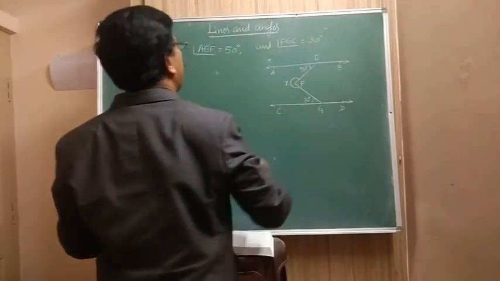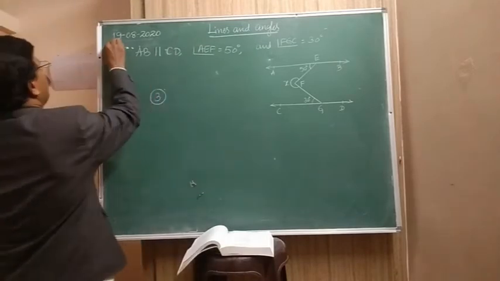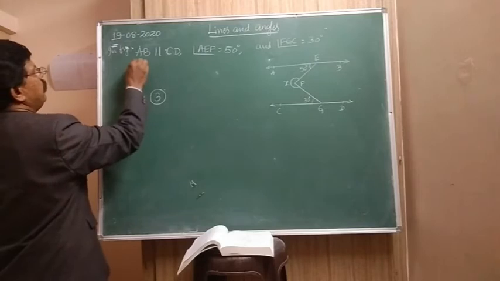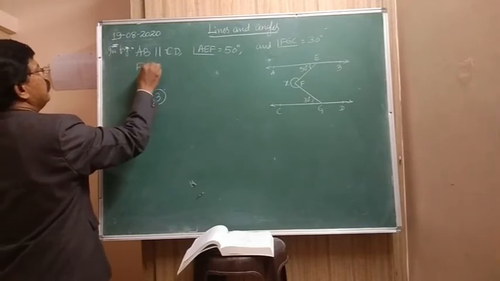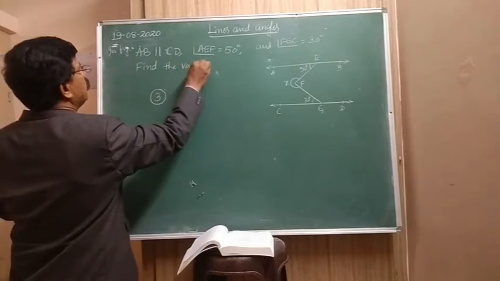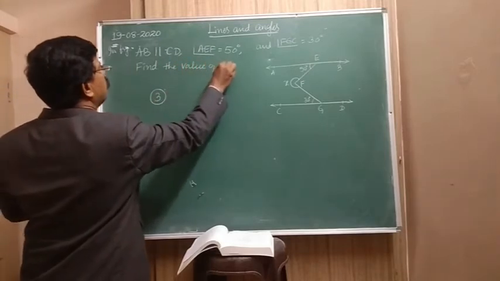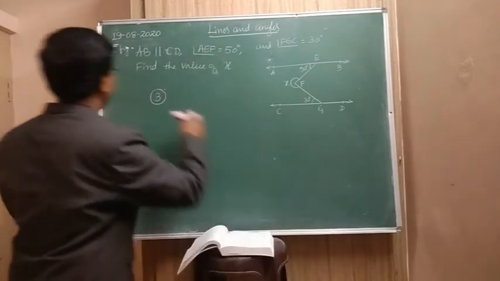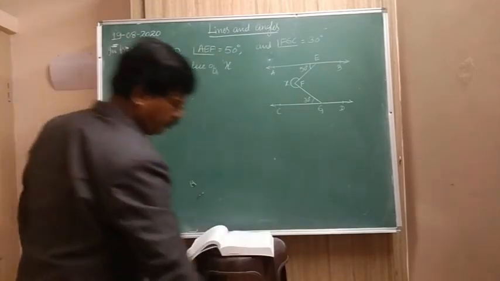Find the value of X. In the figure, find the value of X.